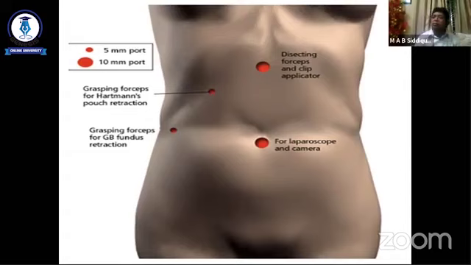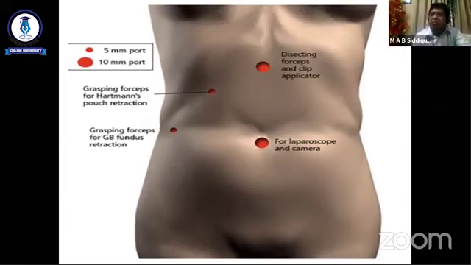We can do it laparoscopically. Though in developed countries, even the Whipple's procedure can be done by laparoscopy. But I think the day will come when we will do this laparoscopically. And gastroenterology also can be done laparoscopically.